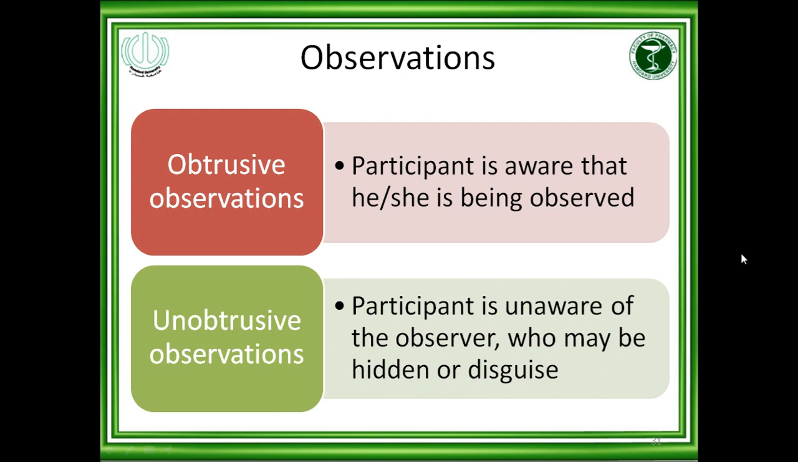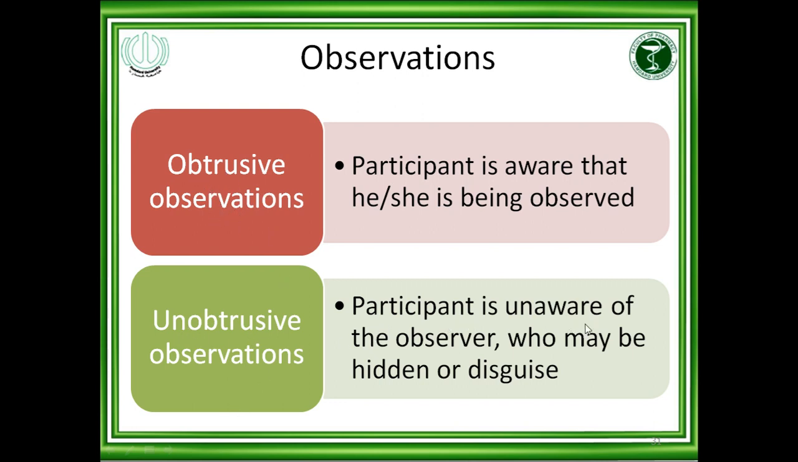Observations: obtrusive observation and unobtrusive observation. In obtrusive observation, the participant is aware that he or she is being observed during the study. This means the participant is aware that they are being observed during the research. This type is called obtrusive observation.